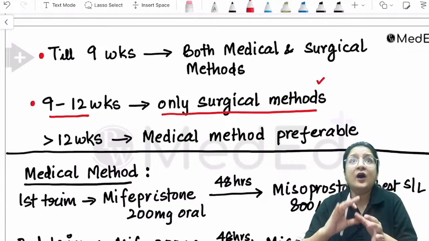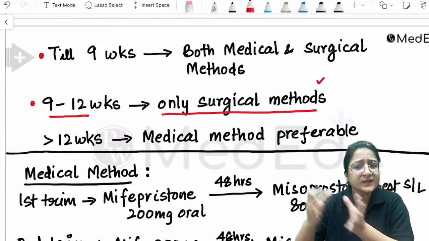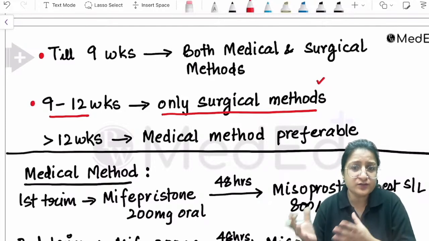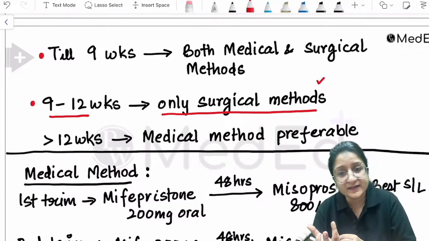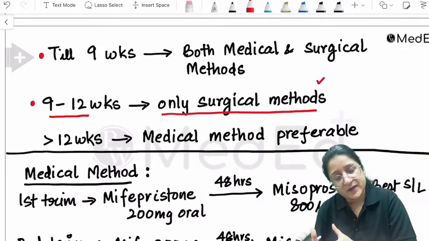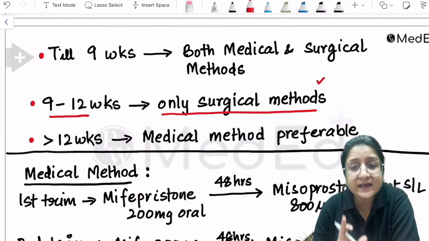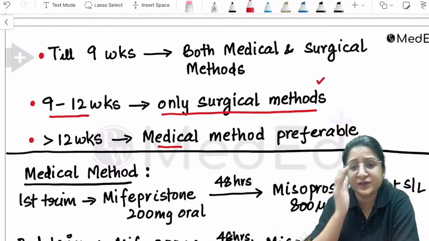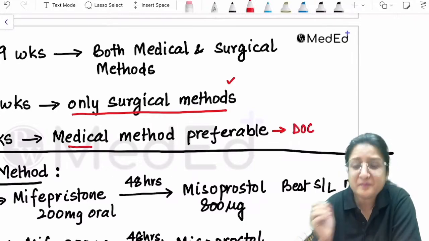How do we create this suction? If we use a suction machine that is in the OT, then it becomes electric vacuum aspiration, that is suction and evacuation. If we are creating suction using a handheld device, then that becomes manual vacuum aspiration. So these are various surgical methods. But beyond 12 weeks of gestation, always remember, when it is in the second trimester, medical methods are the method of choice. We are not doing surgical methods anymore. And then they ask you, what is the drug of choice for this medical method?